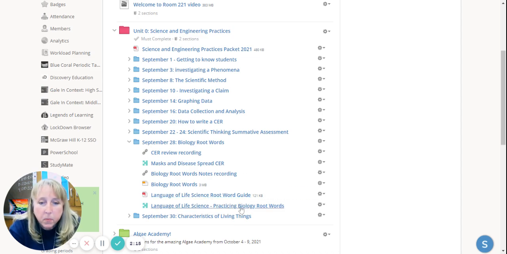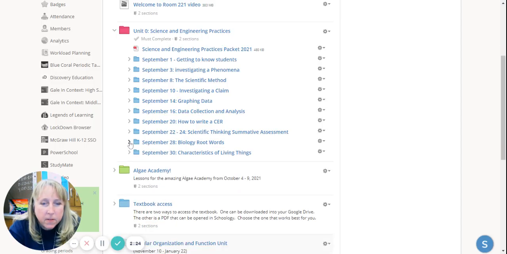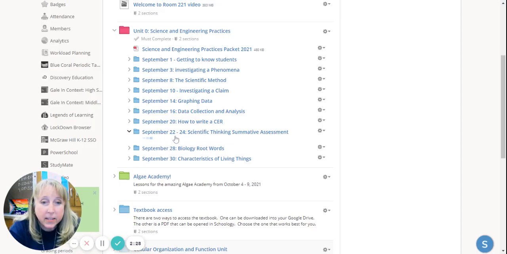Oh, language of life science, practicing biology root words. That's an assignment. So the students probably did that in class. We were really busy in class that day. For example, if you missed on how to write a CER, the scientific thinking summative assessment, those were 2 days we worked on that lesson.